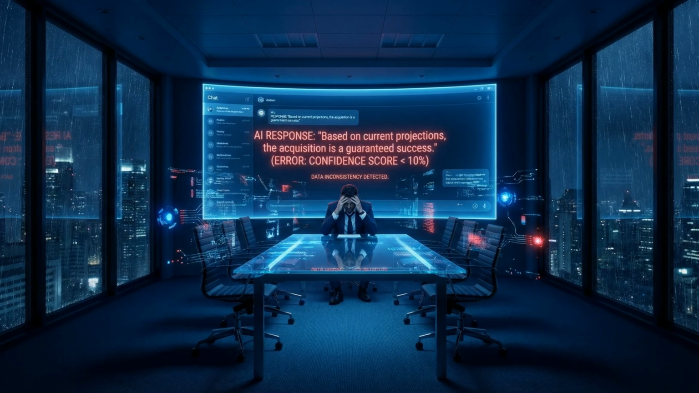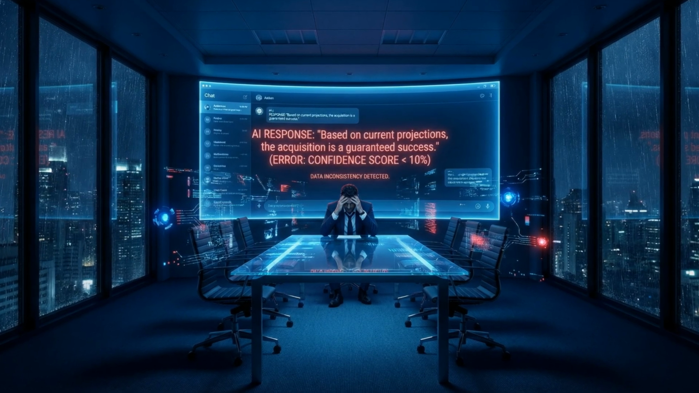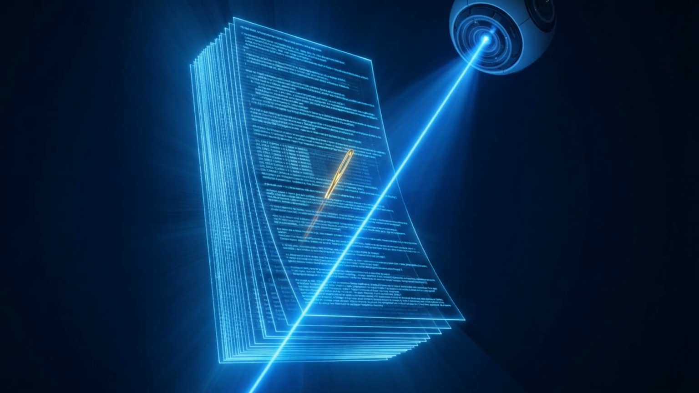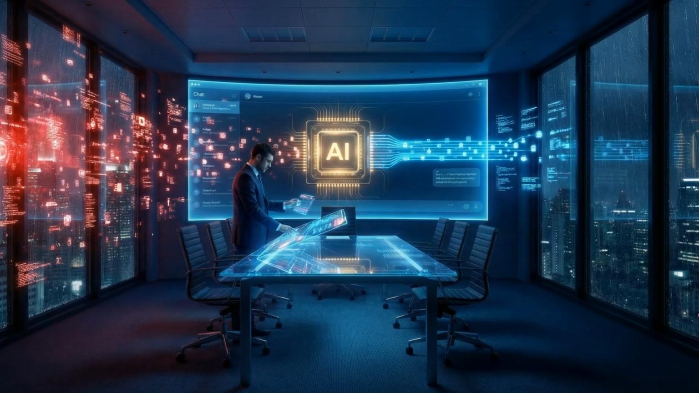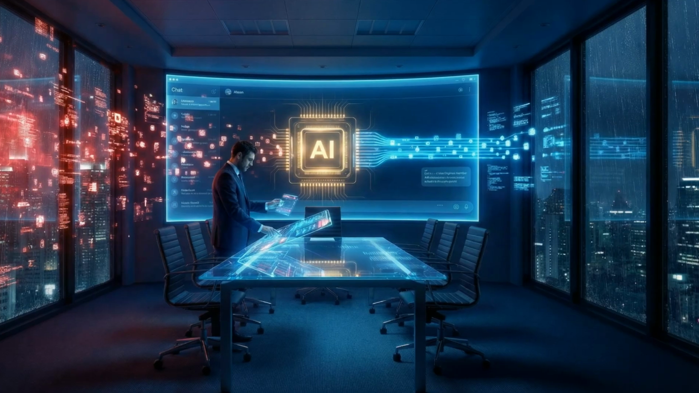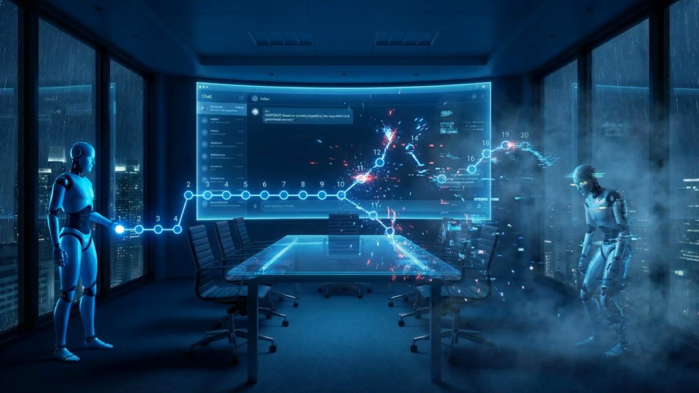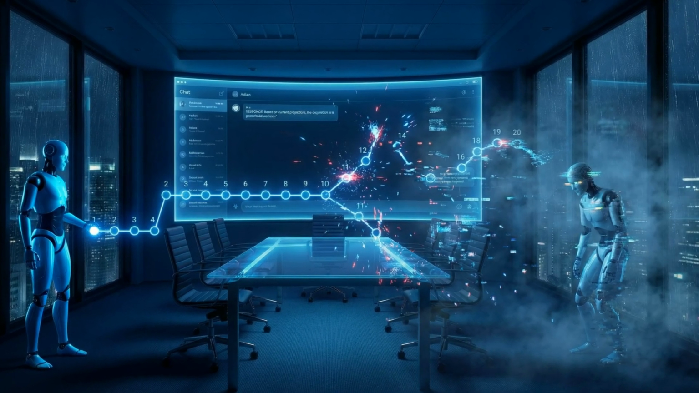Number 3. Context overload. More data doesn't fix it. Dumping 10,000 docs slows the system and reduces accuracy. Number 4. The long horizon gap. AI is great at single interactions. Ask it to sustain reasoning over a week and it loses the plot.